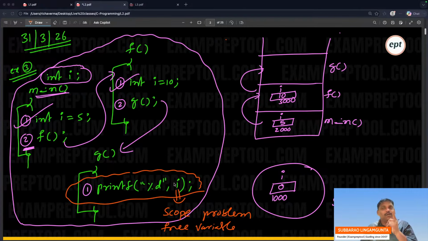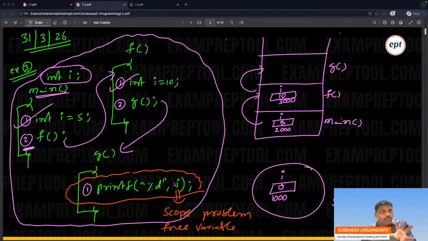Listen everyone now. The person who wrote the C programming language said one interesting thing. What is that? If a scope problem will come, everything is decided by the owner only. Whatever the owner says, we have to follow it. The owner of this programming language said that if a scope problem comes in my language, compiler, you can solve it, because compilation will happen first, before any scope problem.